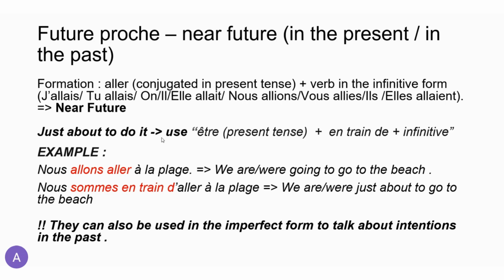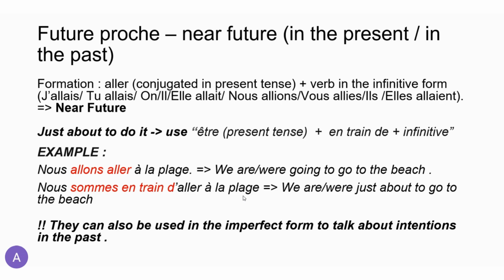You can also talk about a near future action that is happening in the present right now, with just about to do something, right? So to express that, you can use the expression être in the present tense, en train de. So if I'm saying nous sommes en train d'aller à la plage, we are just about to go to the beach, right? We are just about to do a certain action, which is going to the beach.